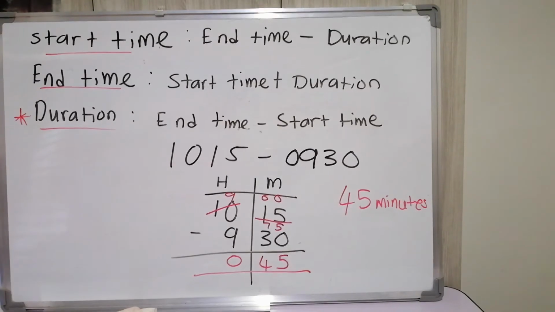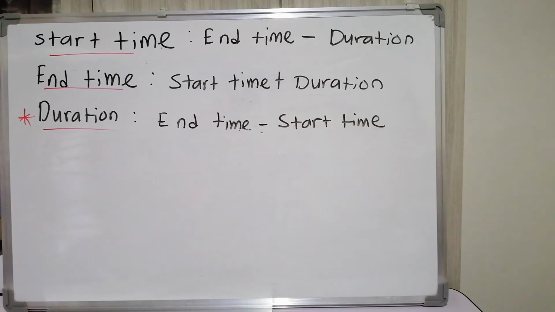Okay, students, look at question number 2. They are asking you to find out the duration in weeks and days. According to the calendar, we can find out how many weeks and how many days are left from 31 until the 16th. You can see the blue color one, we can count 7 days. 7 days means 1 week. Another 7 days, 2 weeks. And the green color is 3 days.